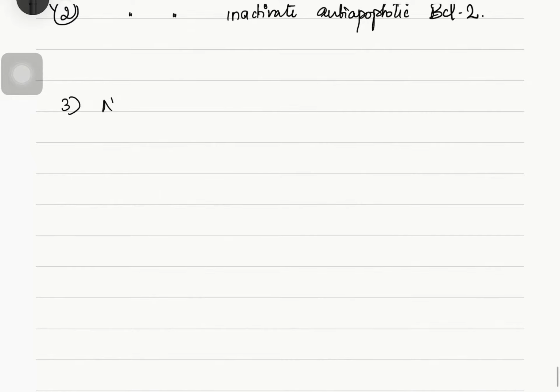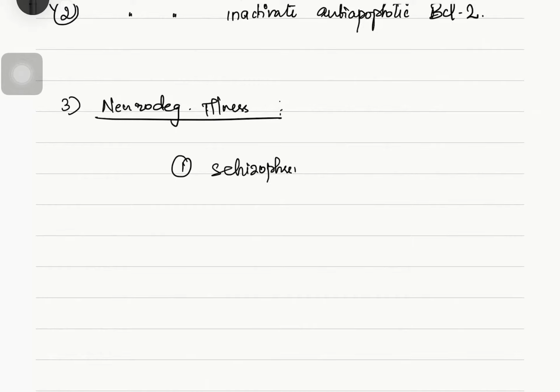If we look at neurodegenerative illness, a common condition occurring due to apoptosis, first there is schizophrenia. There will be delusions, hallucinations, or changes in emotional states. Also in Alzheimer's, which is the old age disease, people tend to forget things.